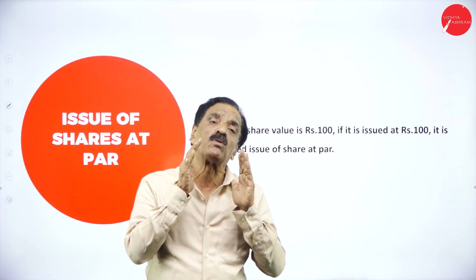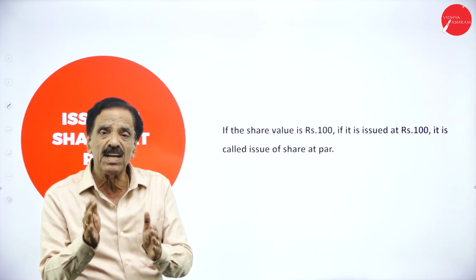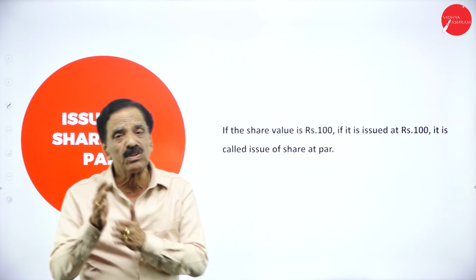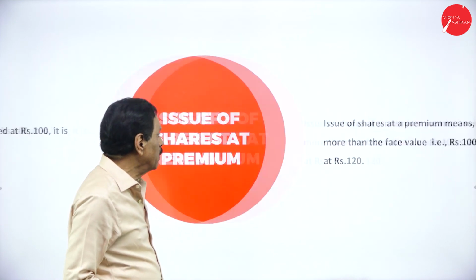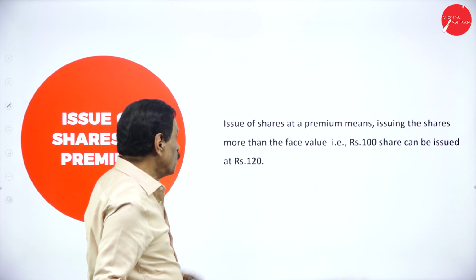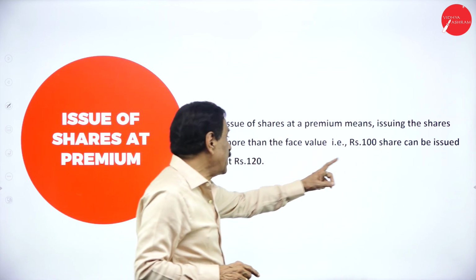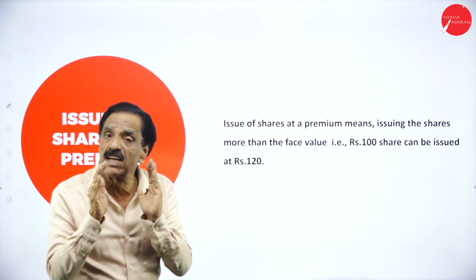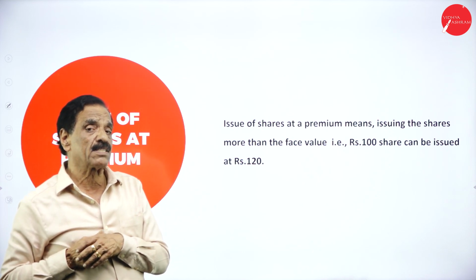100 rupees share issued at rupees 100, share at par. If the share value is rupees 10, issued at rupees 10, it is share at par. If the share value is rupees 5, issued at rupees 5, it is share at par. Then issue of share at a premium means issuing the share at more than the face value. If the face value is rupees 100, it can be issued at 120. What's your face value? 100. Issued at 120, how much more? 20 rupees is called premium.